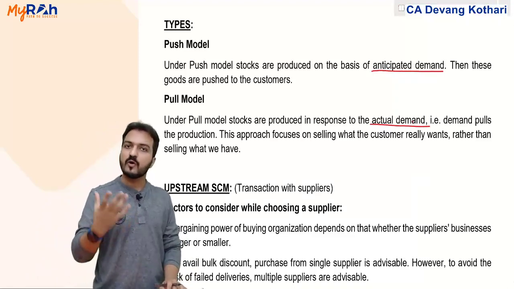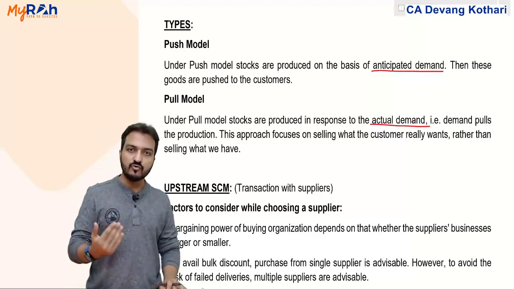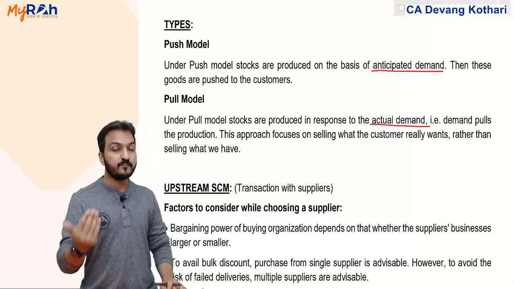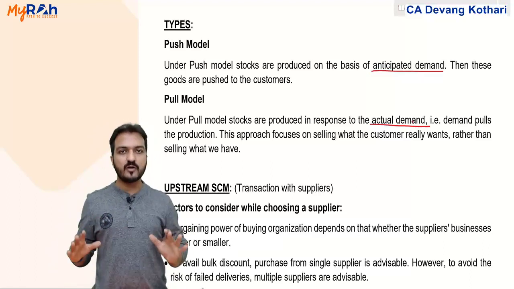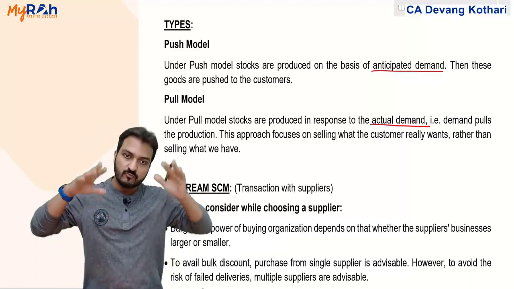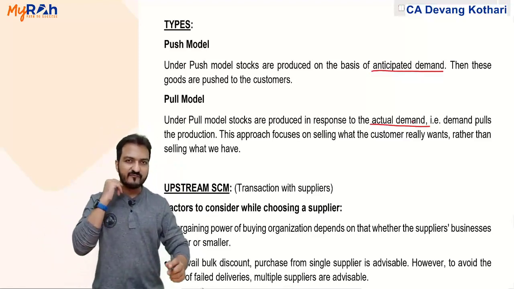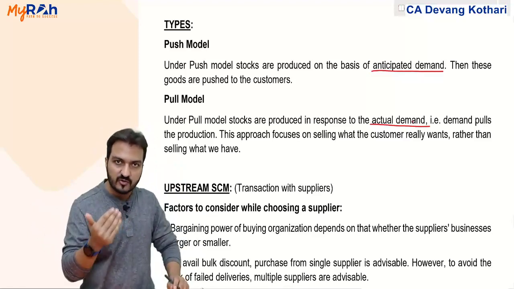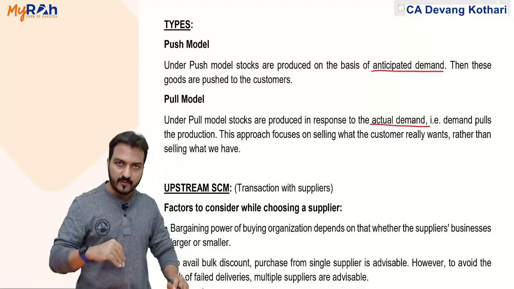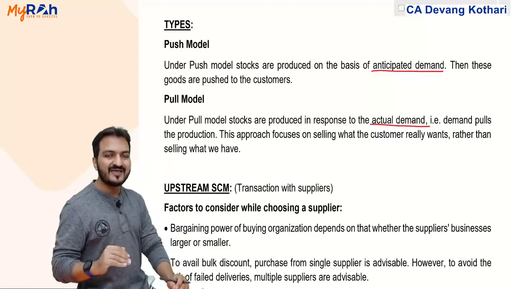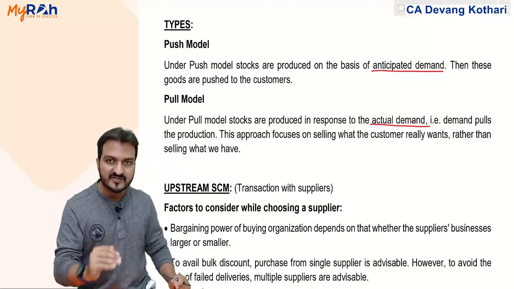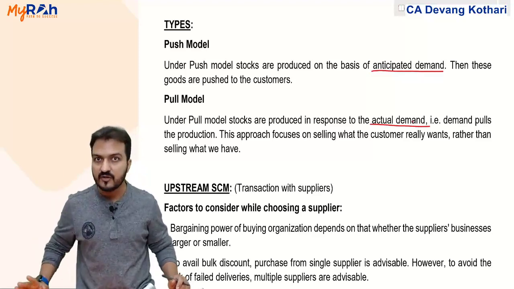I will produce what you want, not sell you what I want. Push model means that I will do the production and push the goods to you, telling you to buy only this, this is what you have to take. While pull model means that I will identify what the customer actually wants and accordingly do the production. I will produce only as many units as the customers have actually demanded.